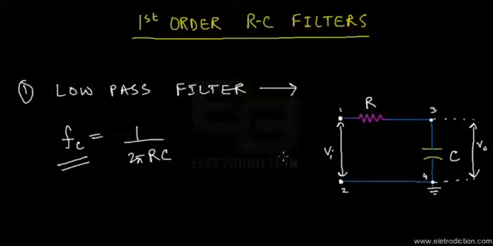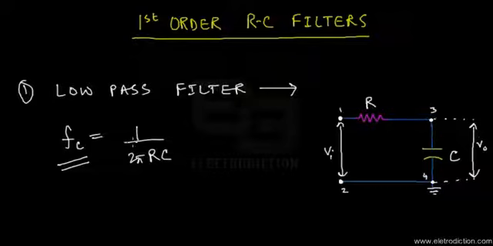Now, in the case of a low pass filter, this cutoff frequency determines a boundary where all the frequencies that come below the value of the cutoff frequency will be allowed to go out as an output signal across the terminals 3 and 4.